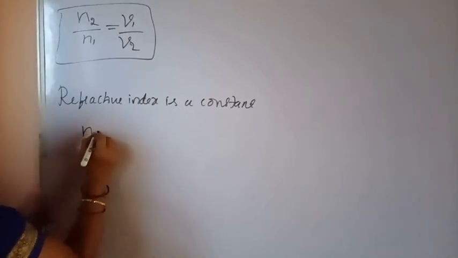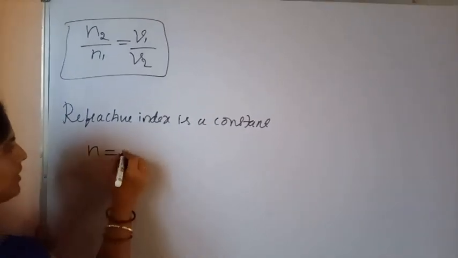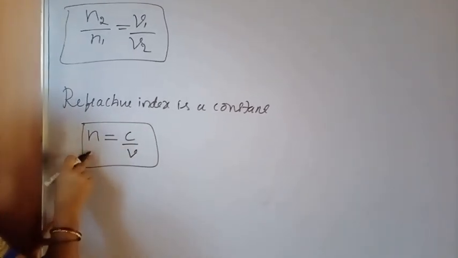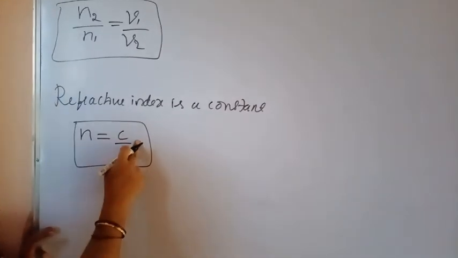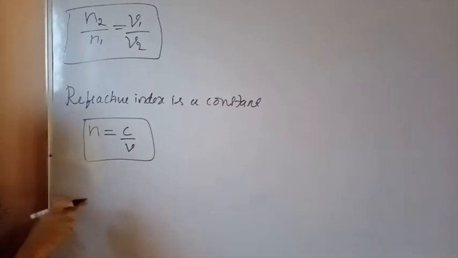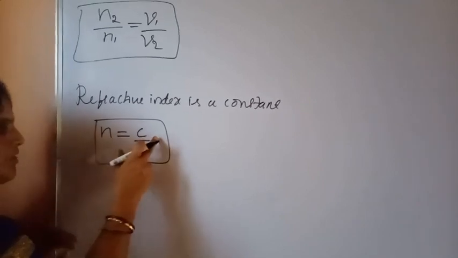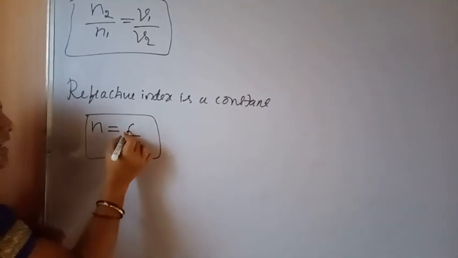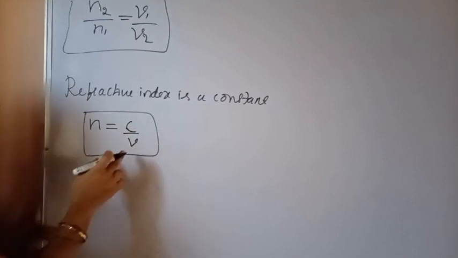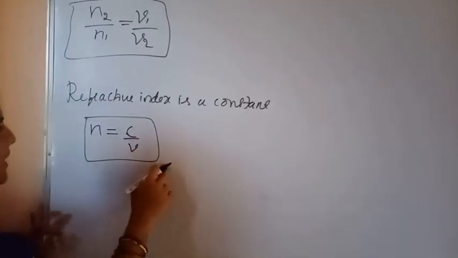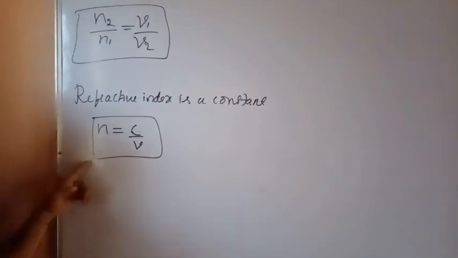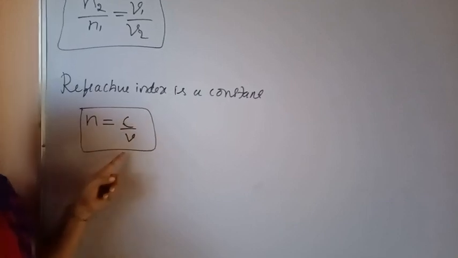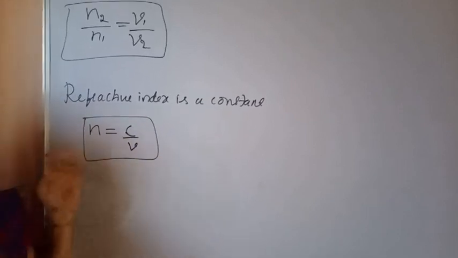Now we define refractive index in another way. That is n is equal to c by v. So here n is the refractive index, c is the velocity of light in vacuum and v is the velocity in the medium. That means refractive index is defined as the ratio of velocity of light in air or vacuum to the velocity of light in the given medium.